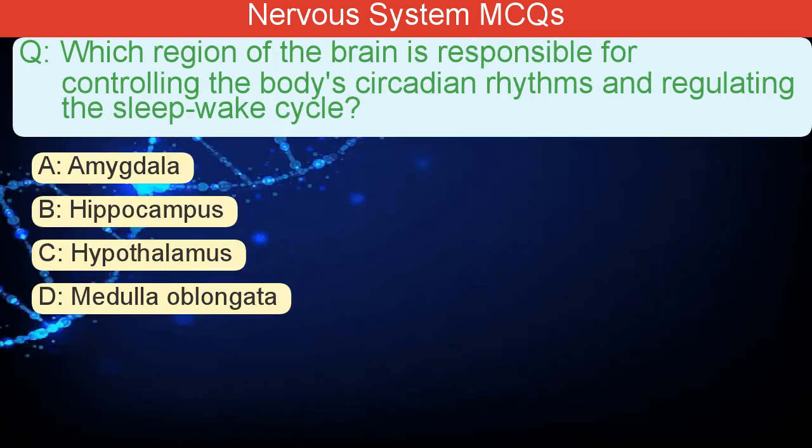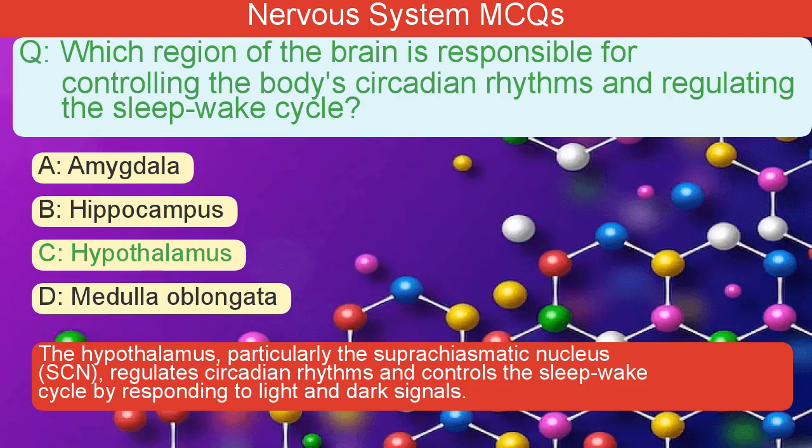Which region of the brain is responsible for controlling the body's circadian rhythms and regulating the sleep-wake cycle? A. Amygdala. B. Hippocampus. C. Hypothalamus. D. Medulla oblongata. The correct answer is C. The hypothalamus, particularly the suprachiasmatic nucleus, SCN, regulates circadian rhythms and controls the sleep-wake cycle by responding to light and dark signals.